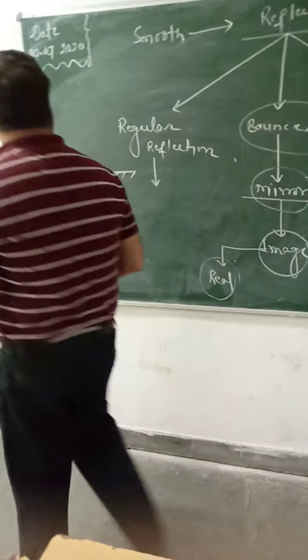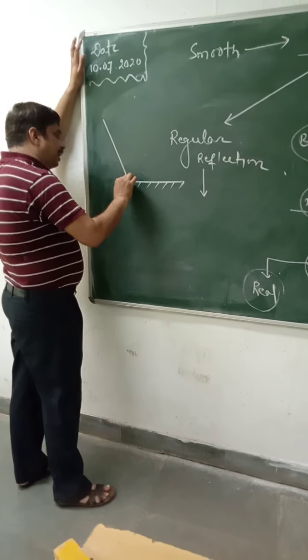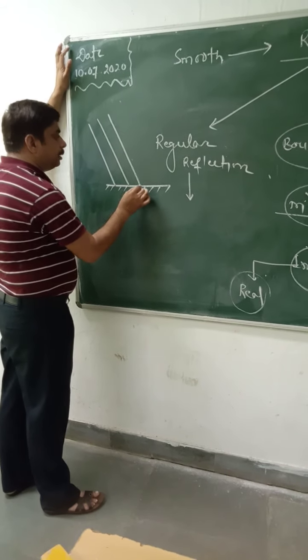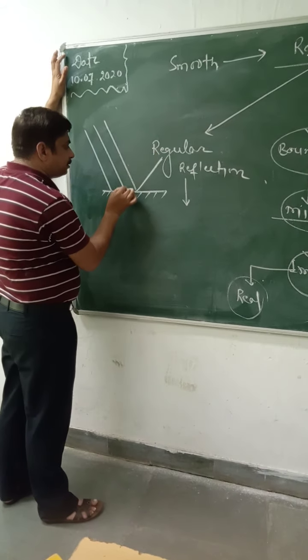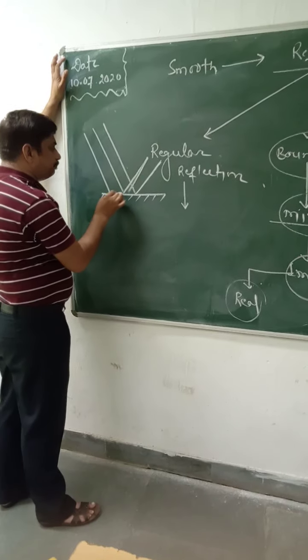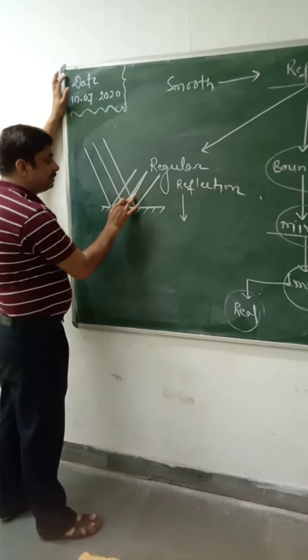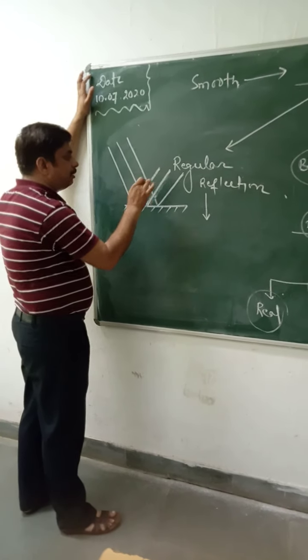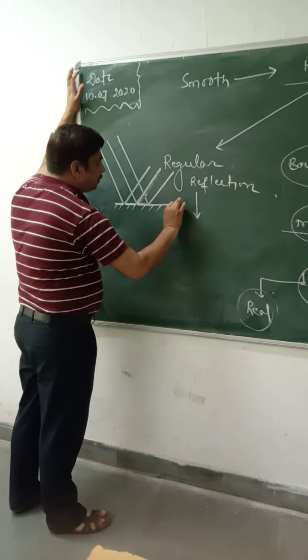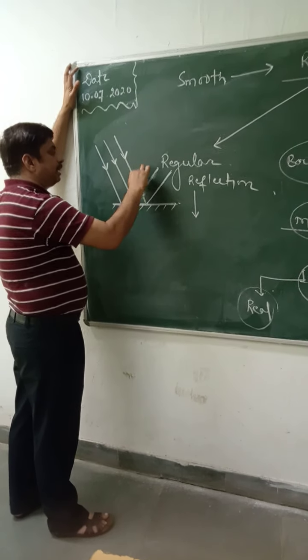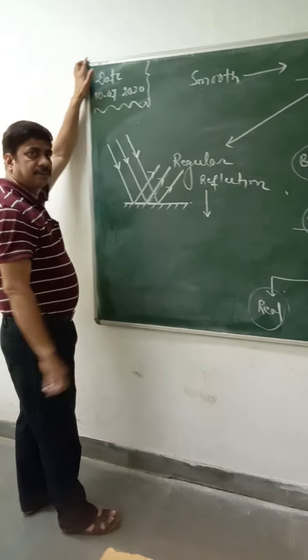When the incident rays are parallel, then the reflected rays must be parallel. When this type of reflection occurs, that is the meaning of regular reflection.